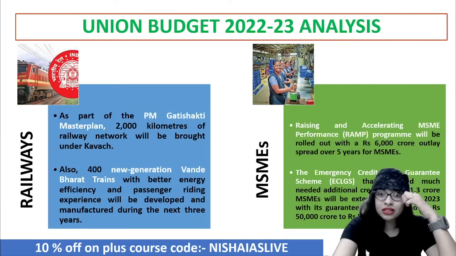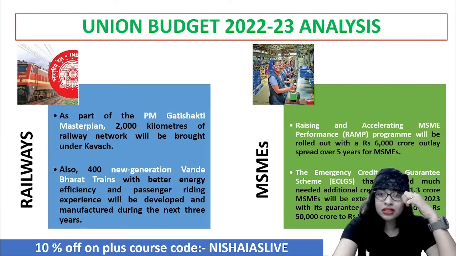And with regard to the rail network, they said let's include 2,000 kilometers of rail network under indigenous technology. What is the technology called? Kavach technology. Under this comes your one nation, one product, one station, one train car product, which I discussed with you. And also to develop 8 ropeway projects and 100 cargo terminals. So under the policy highlights, multi-modal connectivity was highly pushed in the current budget.